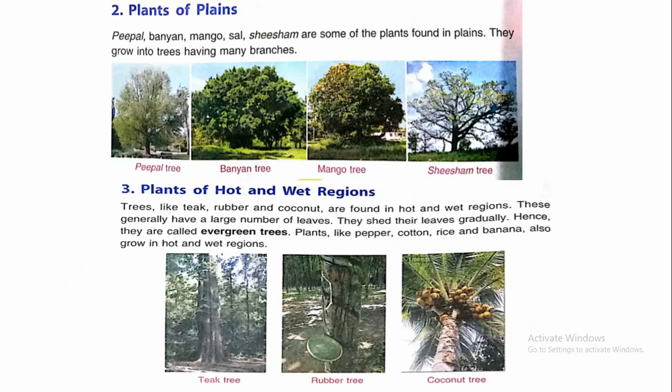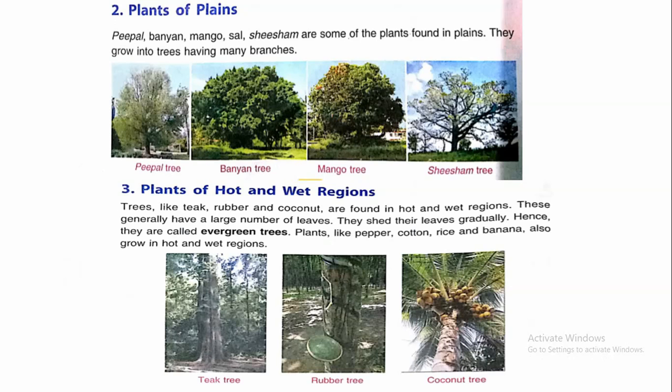Number 2 is plants of plains. Peepal, banyan, mango, sal and shisham are some of the plants found in plains. So, the plants that grow in plains are peepal, banyan, mango, sal and shisham. They grow into trees having many branches. So, these trees spread their branches. You can see in the pictures also.